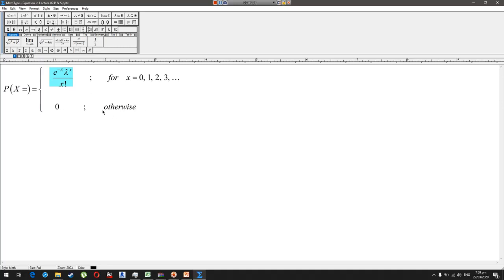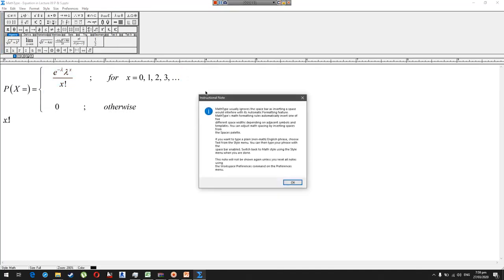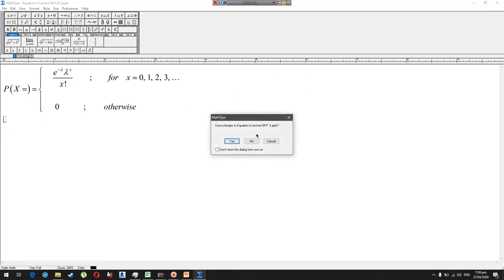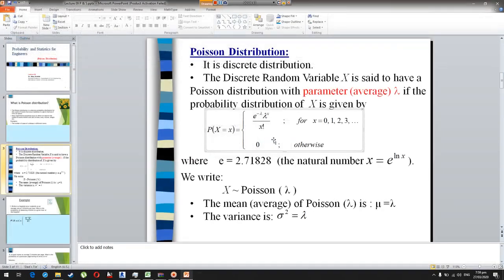You know that x factorial is x multiplied by x minus 1, and then multiplied by x minus 2, going down toward 2, 1. So you know about that factorial term. Now coming toward the slides. Okay, so e is 2.718, the natural number.